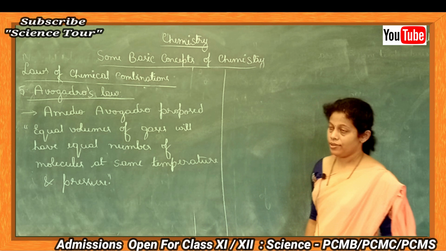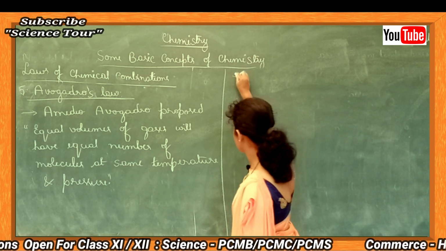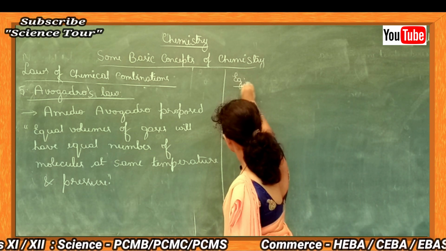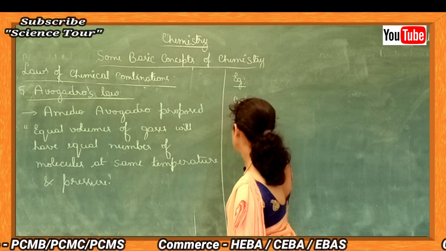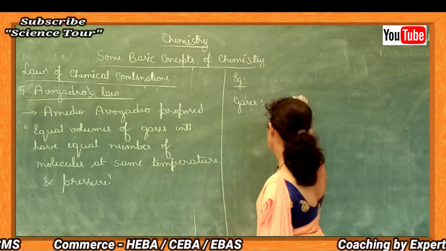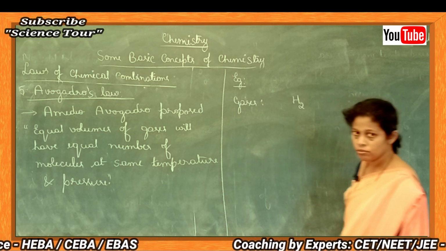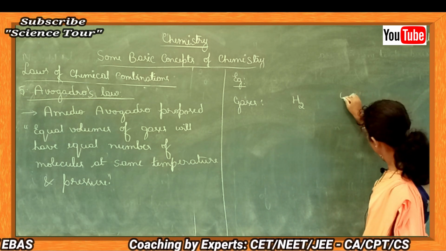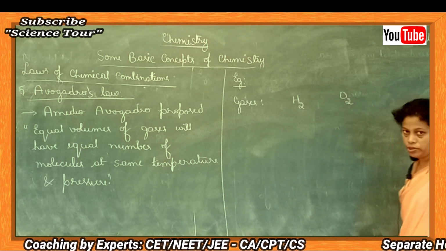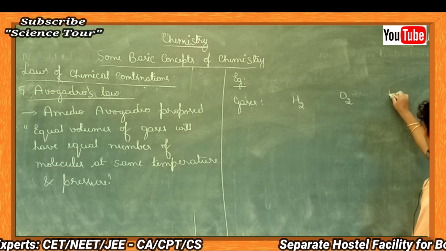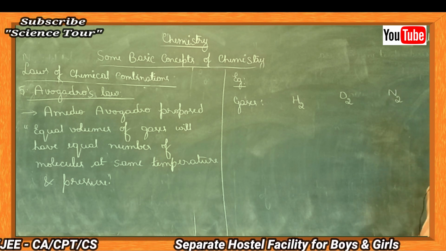What is this? Let's have different gases. Let's have example. Let's consider gases are, one gas I'll take as hydrogen, H2. Another gas, let it be O2, that is oxygen. Let's have one more, nitrogen, N2.